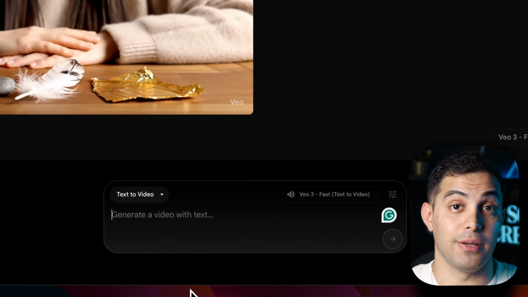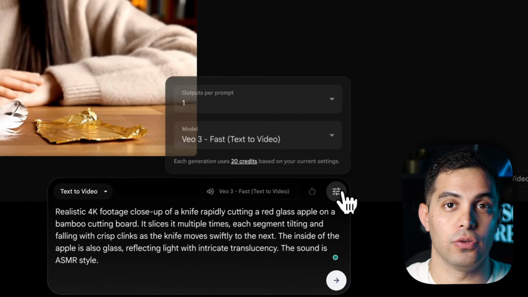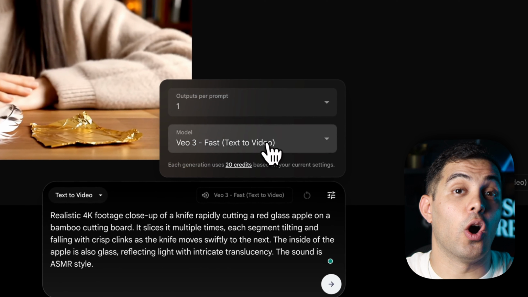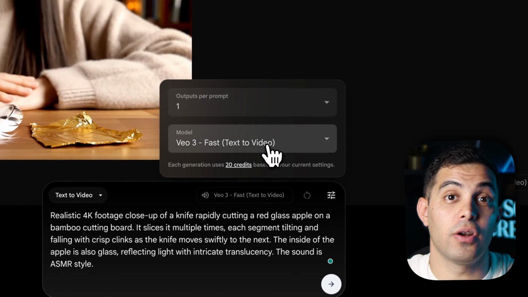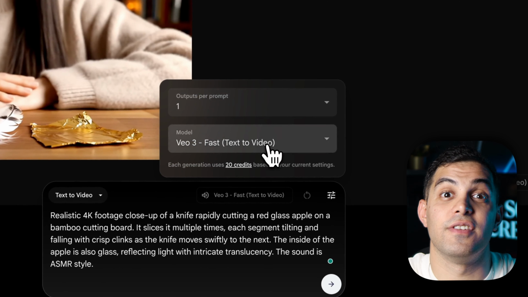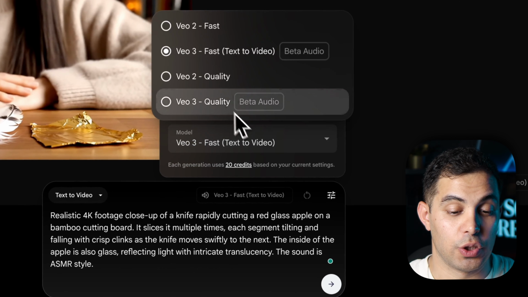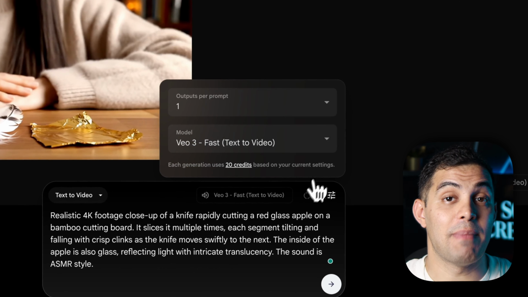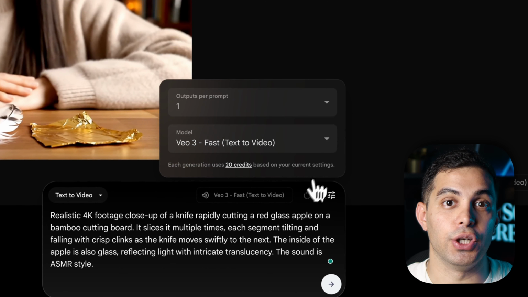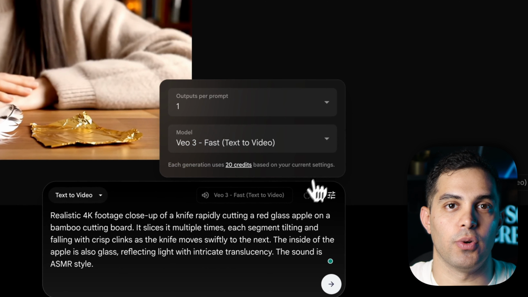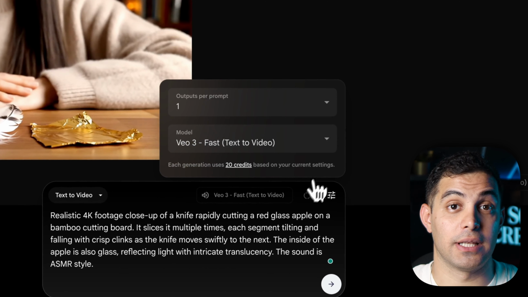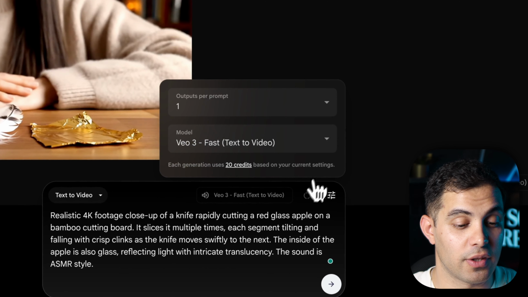Now here's a crucial setting. Make sure you're using the VEO3 model, not VEO2. VEO2 doesn't have the audio capabilities, and honestly, the audio is like 50% of what makes these videos work. Now, here's something new that just launched. They have a fast option that costs only 20 credits instead of 100, which is amazing. And the quality is actually really good, and it gives us exactly the results we want. So if you're on the free plan with limited credits, this is a game changer. I'm gonna go with the fast option.